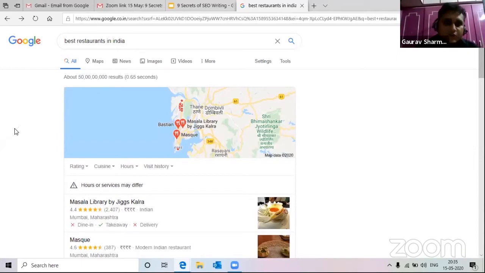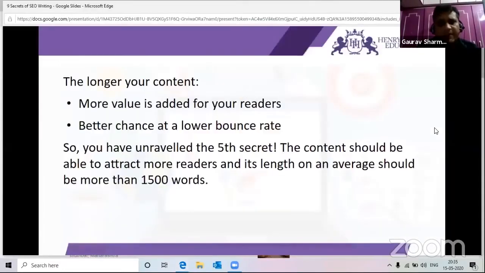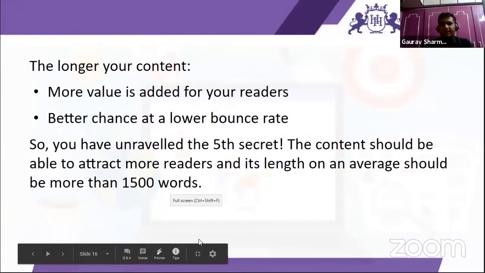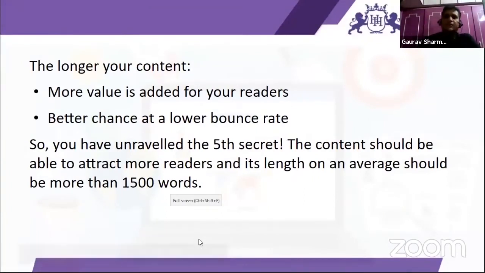Probably the first part may not be that interesting to them, but they'll scroll down and try to click on something to find something interesting. That is how it also helps in keeping the bounce rate low, because people will try to click on it to find relevant content.